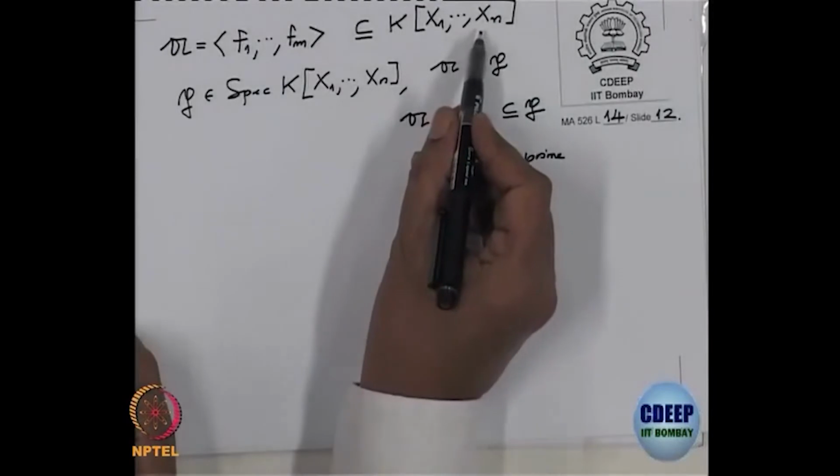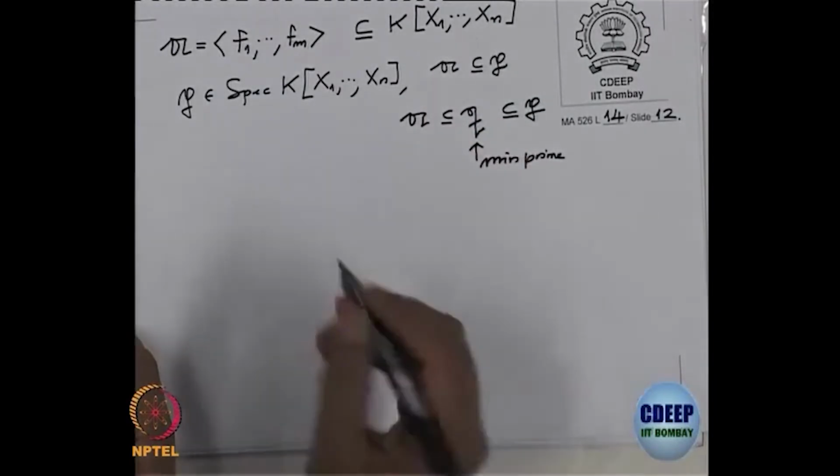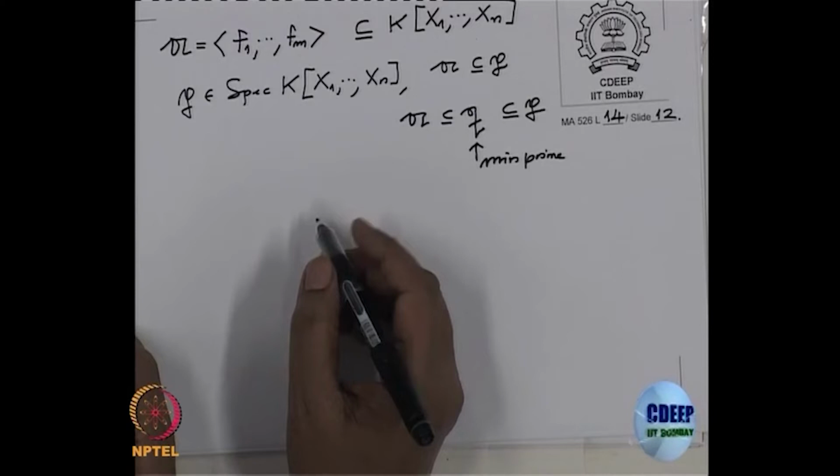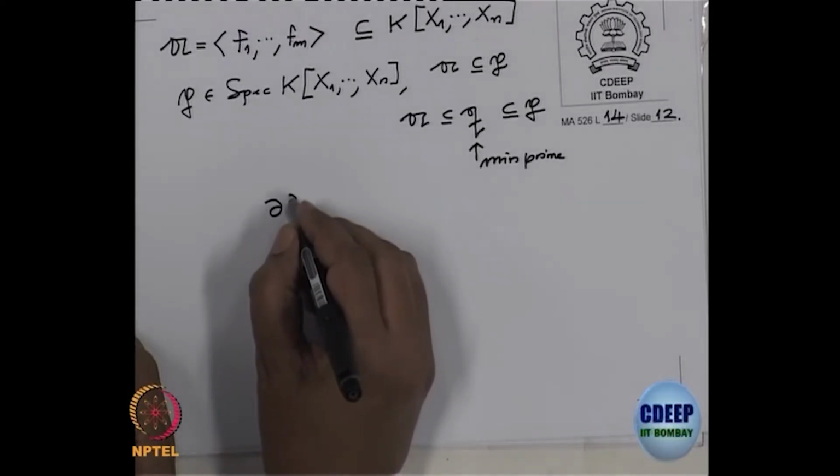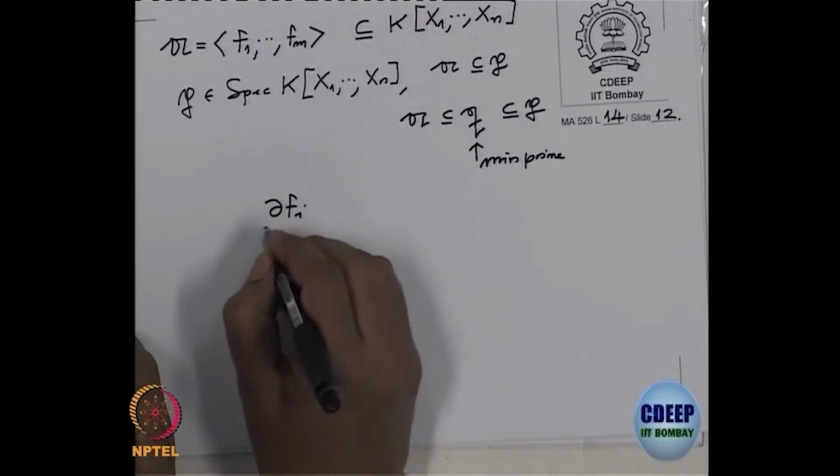Now, we have these m polynomials in n variables. So, as usual, the Jacobian matrix is the partial derivative of fi with respect to xj.